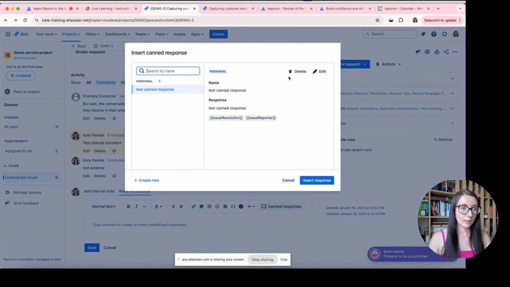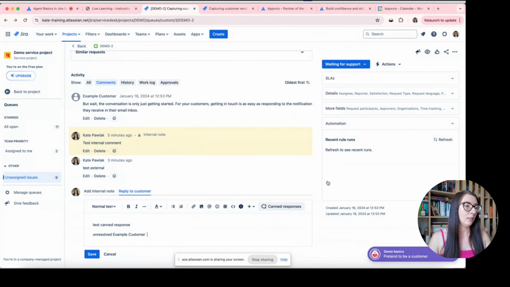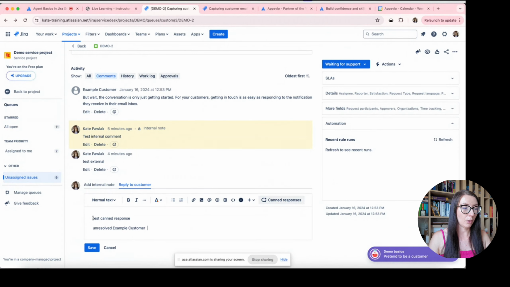I'm clicking insert response, and here you can see that I have got everything from this response. So this is some text. Here I have issue resolution, and here I have issue reporter, and this information is from variables which I configured in this canned response. Unfortunately, you can't use responses from another service desk. So if you want to use the same set of canned responses in a different service desk, you have to copy all of them and create them as new in this new service desk, new service project.